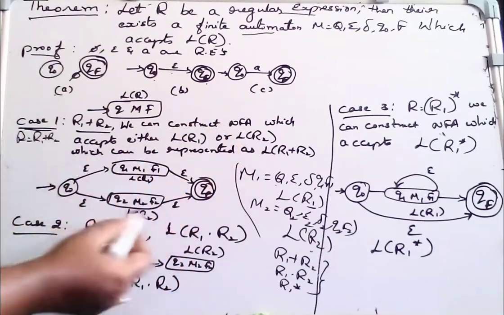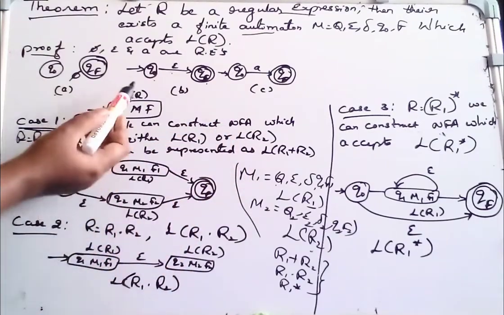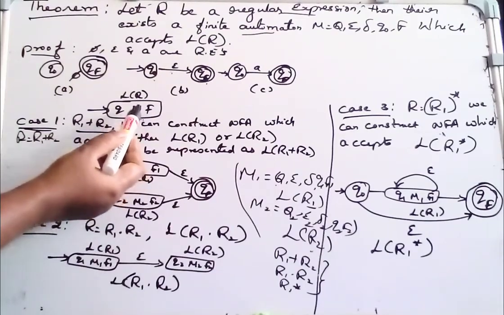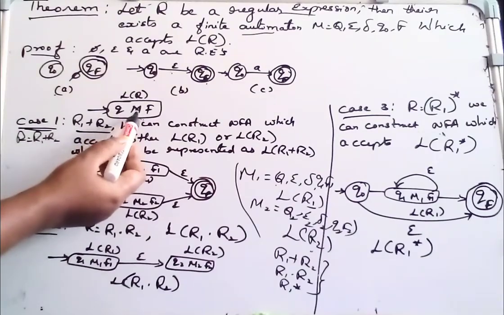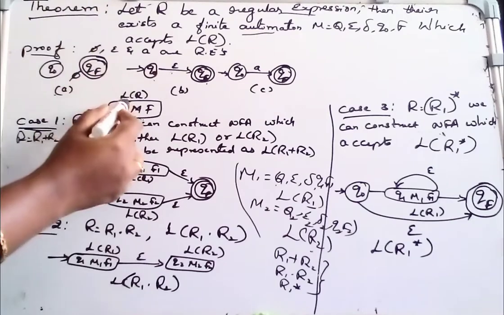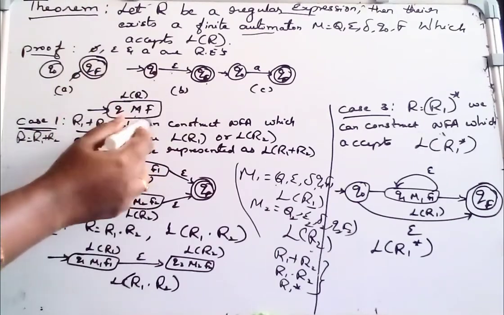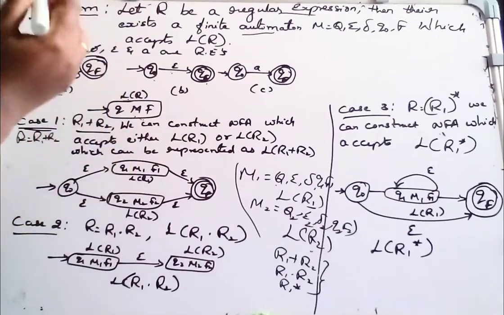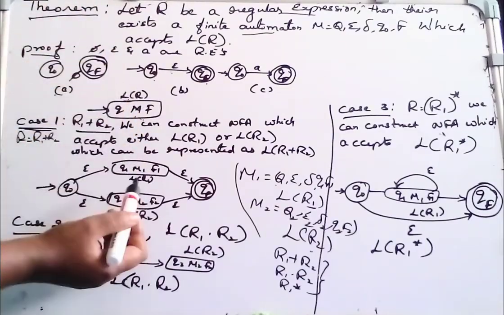So this can be represented pictorially like this. This is the schematic representation of a finite automata accepting some language L(R). So we write like this in a rectangle, that is Q, M, F, and the language of that machine according to the regular expression.